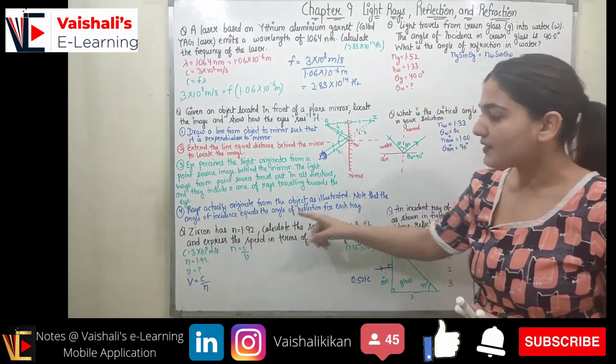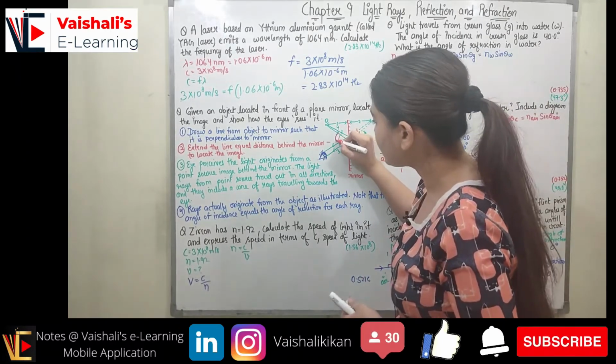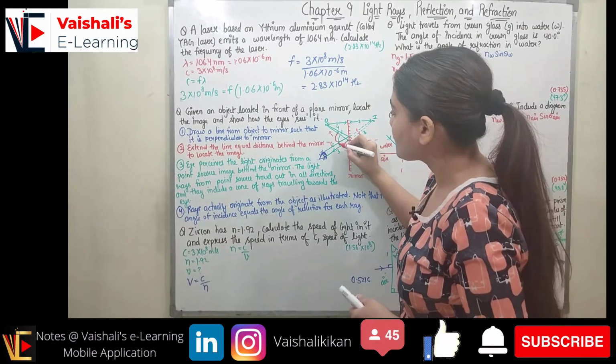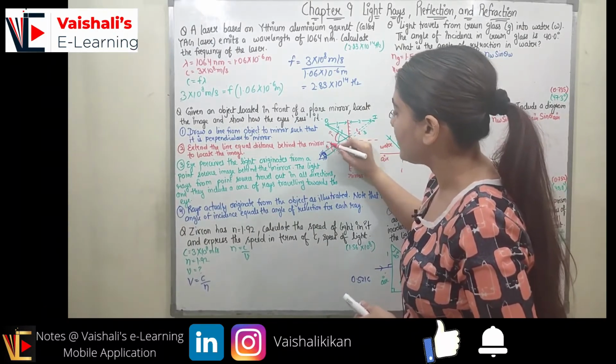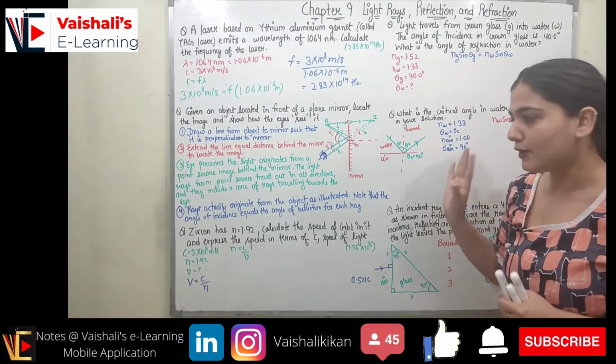Note that the angle of incidence is equal to the angle of reflection. So if this is the ray, this is the angle of incidence and this would be the angle of reflection, right? So angle I will be equal to angle R for all of the cases. I hope you understood this.